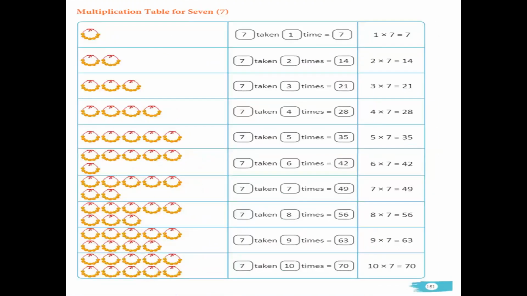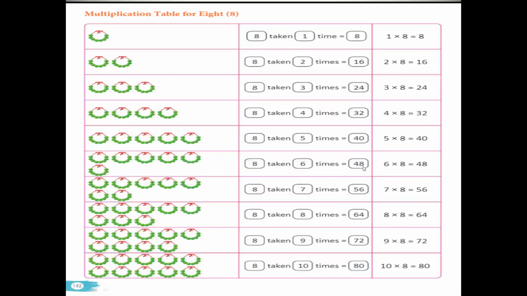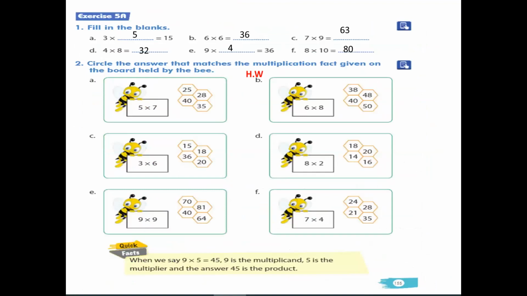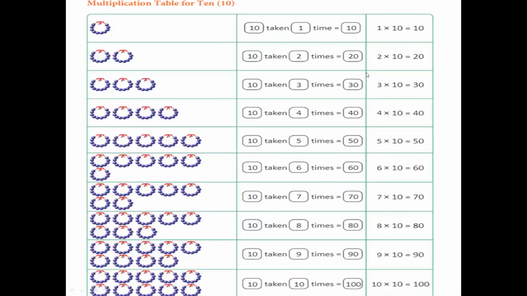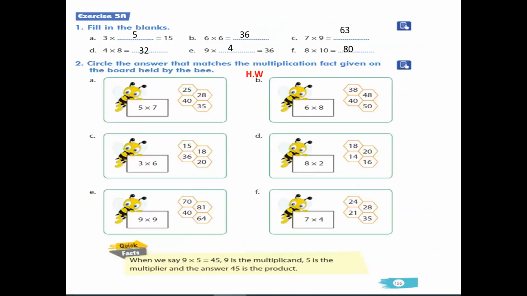And the next question is 6 into 6. So for this you have to memorize the table of 6. When you take 6, six times, it will be 36. Okay children, so write it in your textbook. Now question C is 7 into 9. So come to the table of 7. When you take 7, 9 times, what will be the answer? 63.